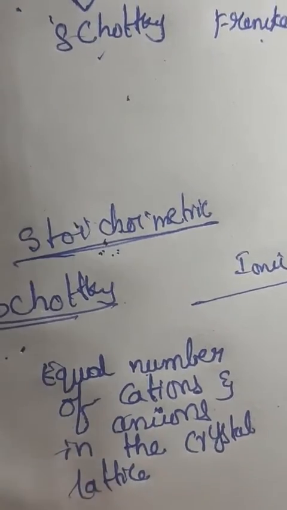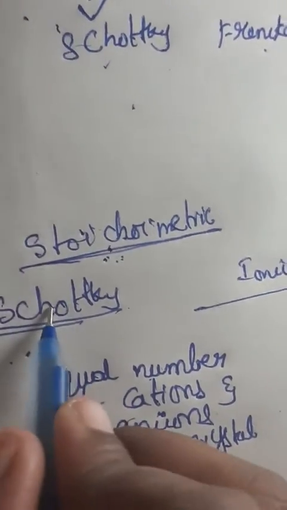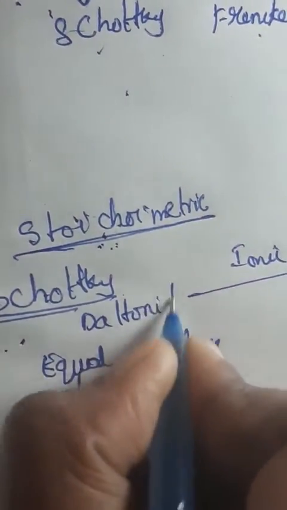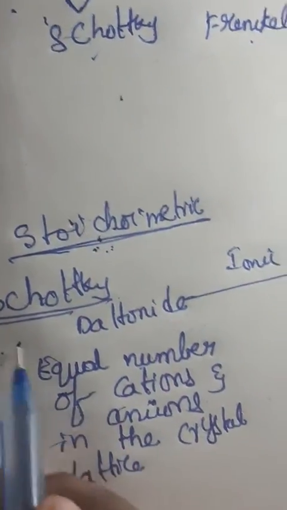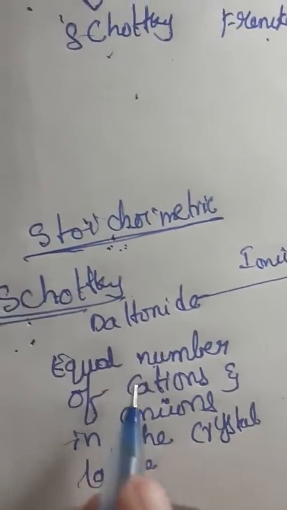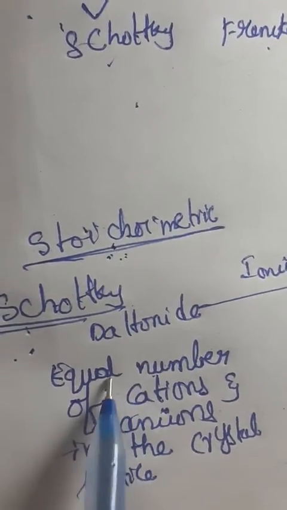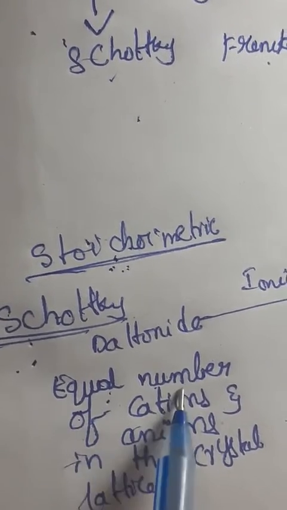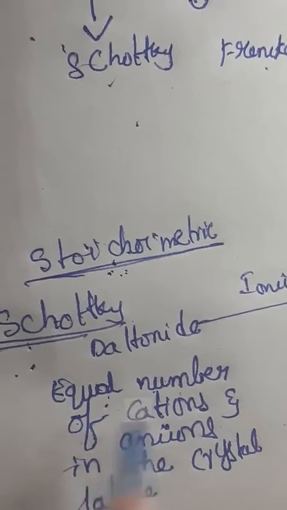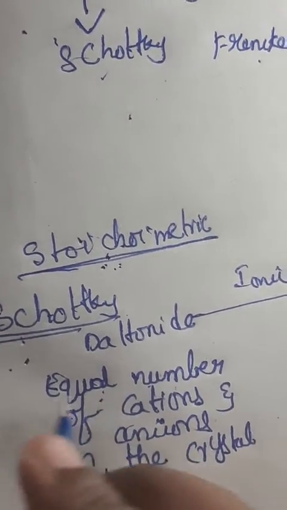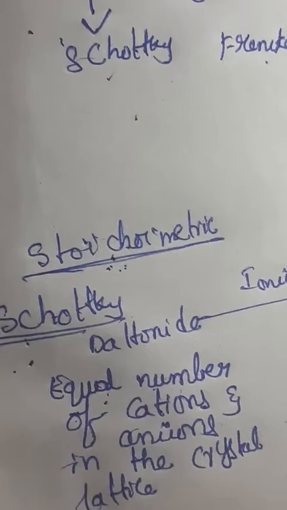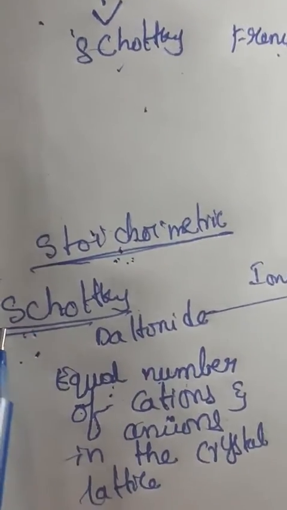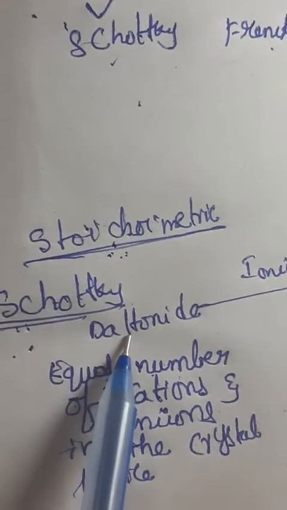This defect is also known as Daltonoid defect. Schottky defect means the ionic crystal has an equal number of missing cations and anions in the crystal lattice. We call it Schottky defect. Schottky defect is also known as Daltonoid defect.